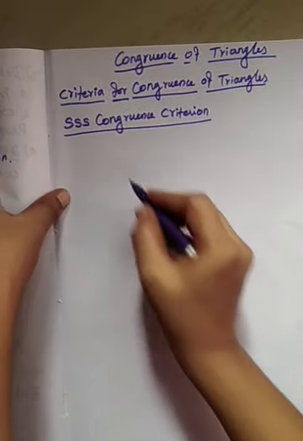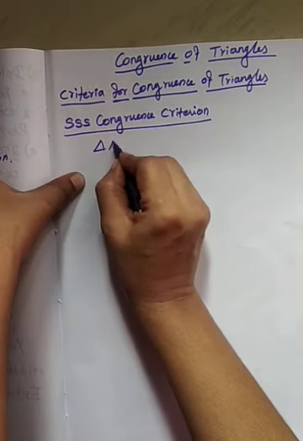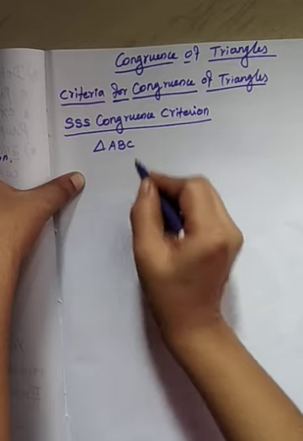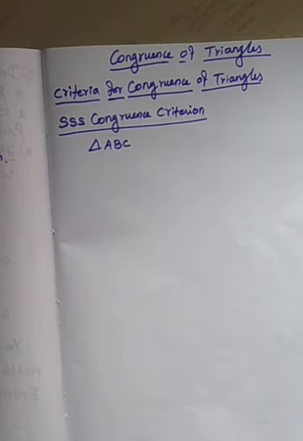See here, draw a triangle of any measurement and name it as triangle ABC. Now, measure the three sides of triangle ABC and record the values.